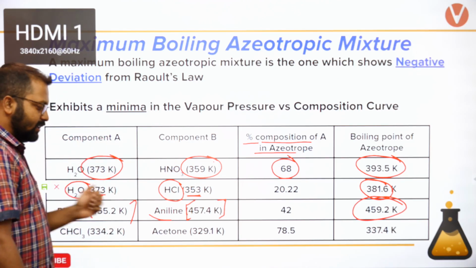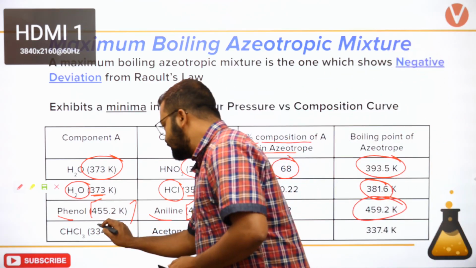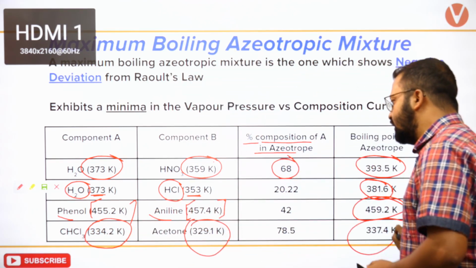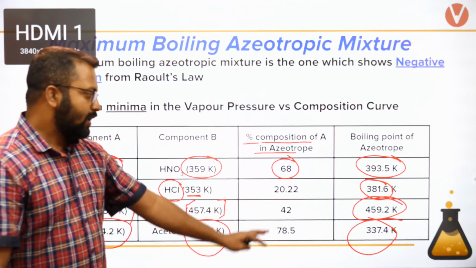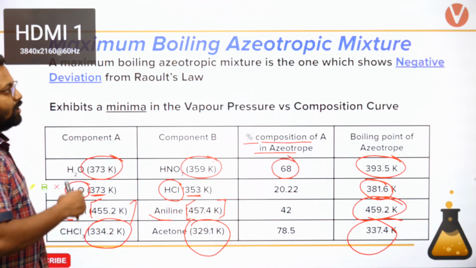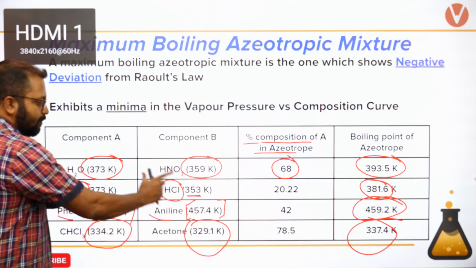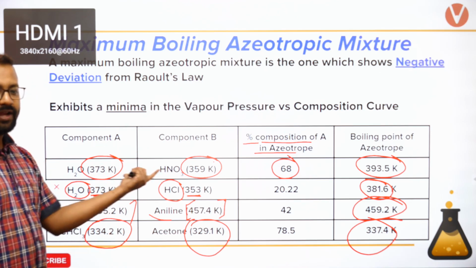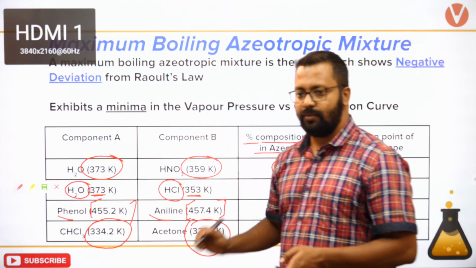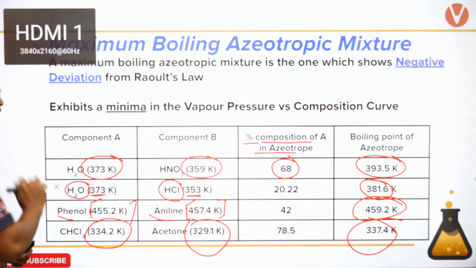Cool. CHCl3 and acetone, I told you earlier that CHCl3 and acetone react to form chloretone, and you can see the boiling point is 334, the boiling point is 329, and the boiling point of the azeotrope is 337. So the one which shows negative deviation, its azeotropic point will be higher than that of the combining liquids. I have already told you that chloroform and acetone react to form chloretone. So this is what happens. Clear?